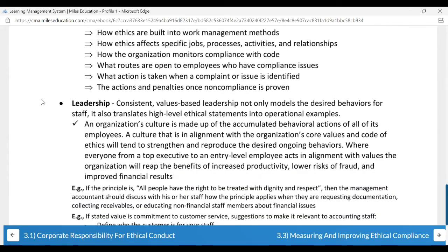Then leadership. Your leadership itself is very important. Again, here the tone at the top principle comes into the picture. If your leader is not ethical, then you might be ethical, but you will be demotivated. You will feel that despite being so ethical, despite carrying on my work diligently, I'm not being rewarded or recognized, because someone who is not following ethical practices is not going to recognize the person or his efforts who is actually being true to his work. That is simple psychology.